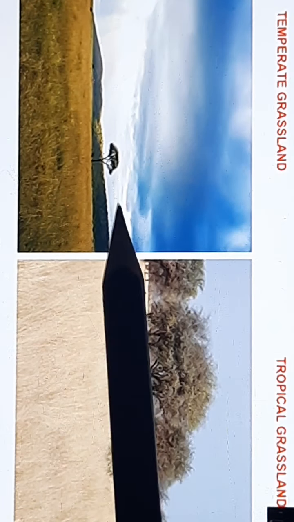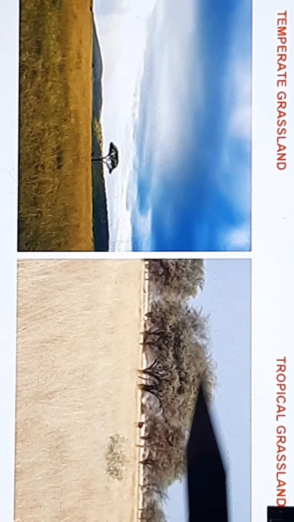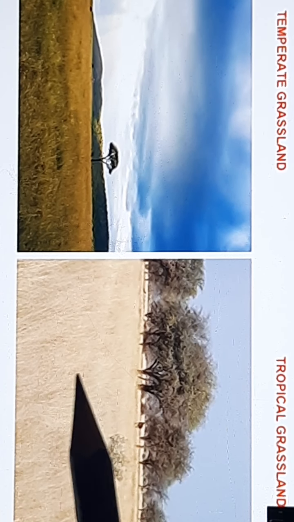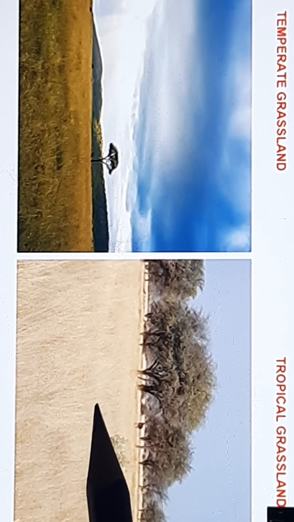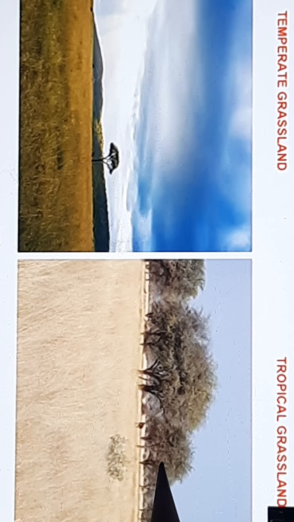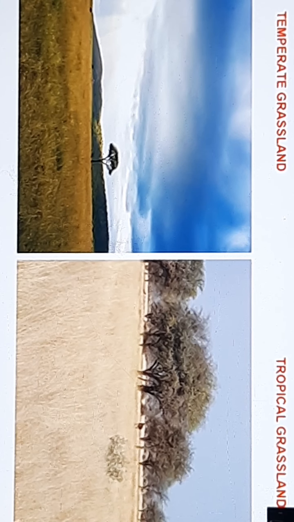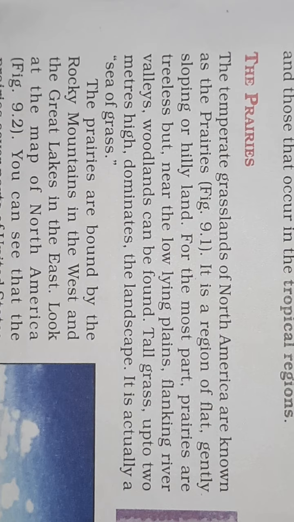Just look at the color of the grass, which also shows the difference between temperate grassland and tropical grassland. Tropical grassland has a rainy season and a dry season, and has more trees and poorer soil.